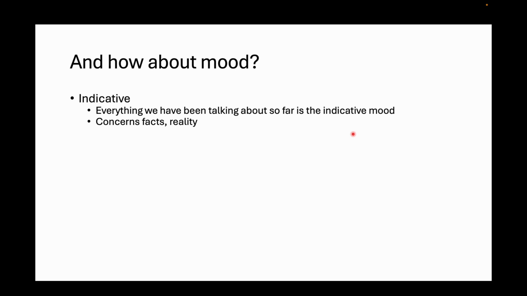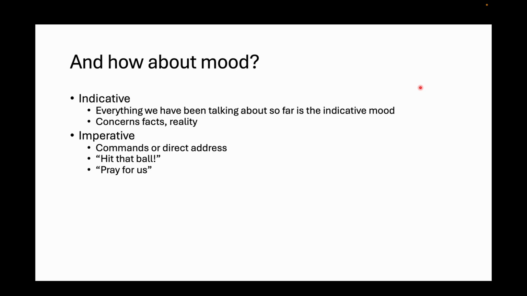How about mood? What is mood? So far, everything we've been talking about is in the indicative mood. So the indicative mood is to do with facts, okay? Something that actually is in reality. So, for example, the boy hits the ball. That's just facts, right? Or every kingdom divided against itself will be deserted. That's a fact. Possibly.